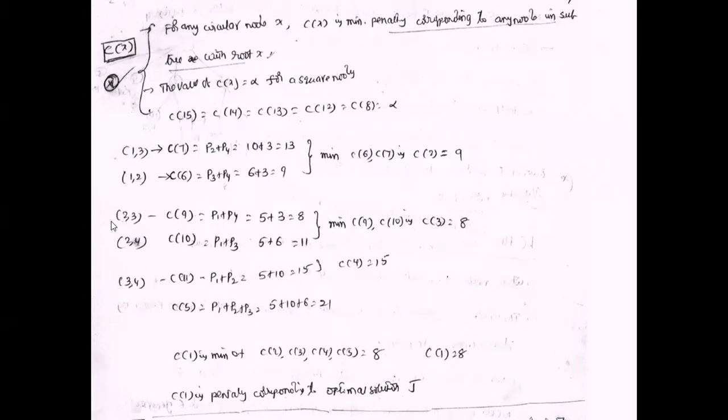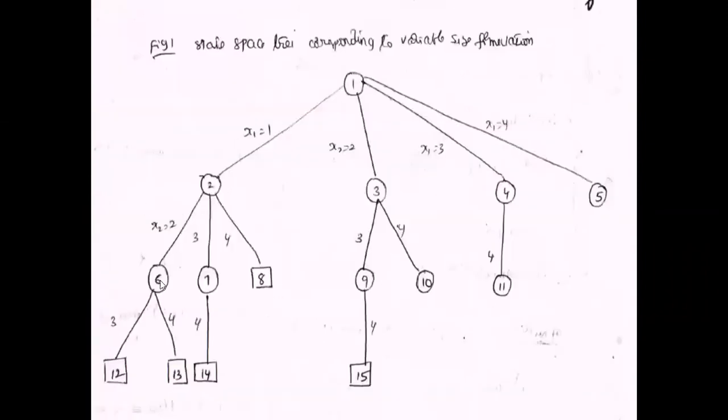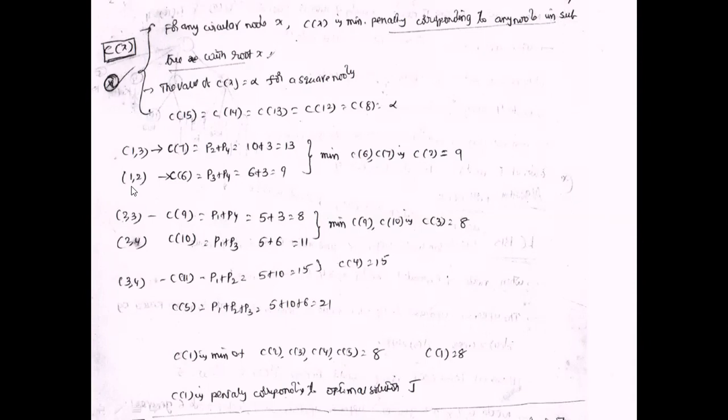Next, C of 6. The sixth node represents 1 comma 2. Suppose jobs 1 comma 2 are completed within the deadline. So the remaining jobs, 3 comma 4, are not completed within the deadline.